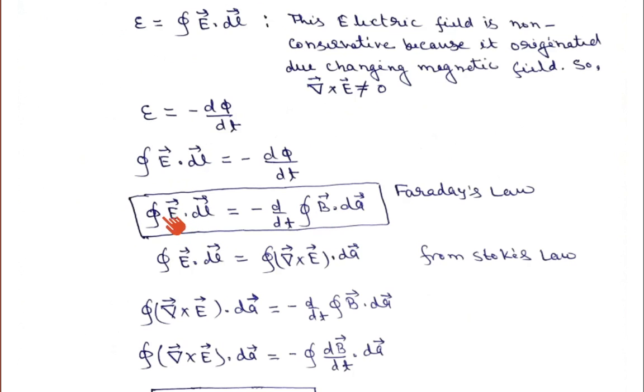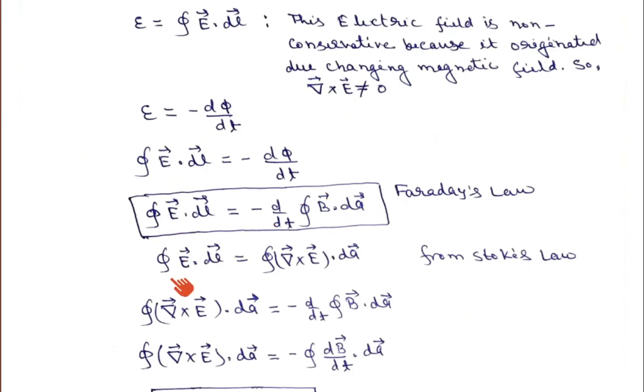Because this induced electric field is due to magnetic forces, an entirely different origin, this electric field is non-conservative in nature. That is why its curl is not equal to 0, which is what I have written. So if you simplify, this is known as the integral form of Faraday law. If we simplify it, we can write the line integral of E dot dl is equal to minus d upon dt, the surface integral of B dot dA.